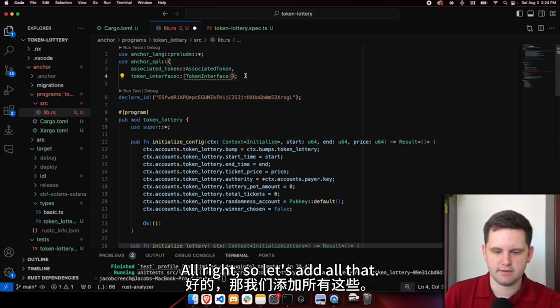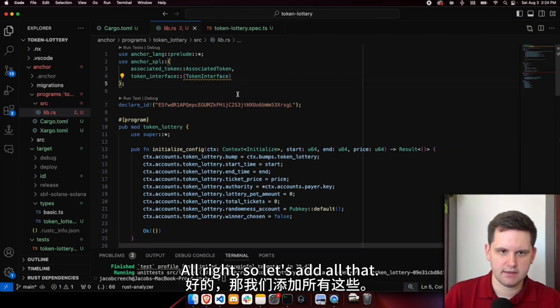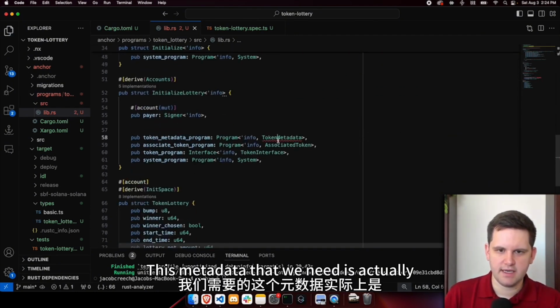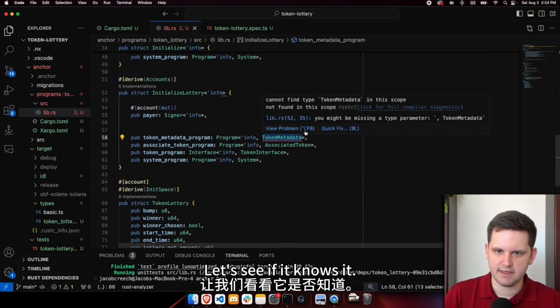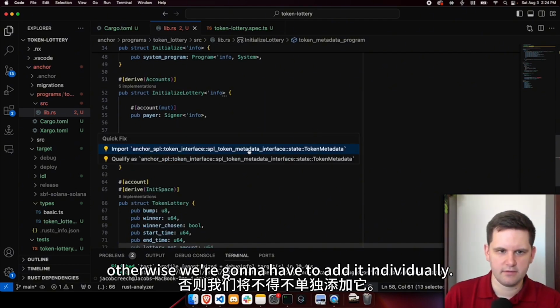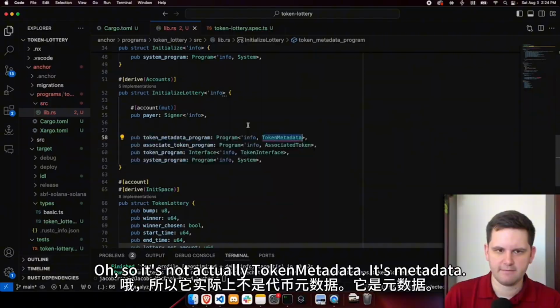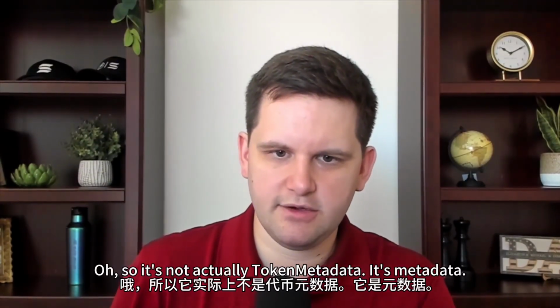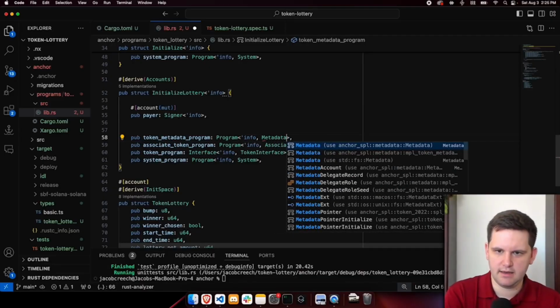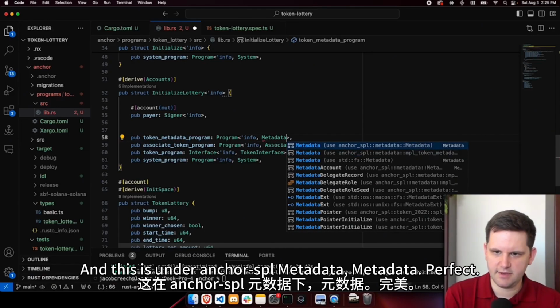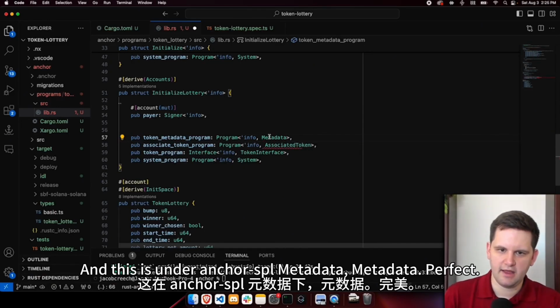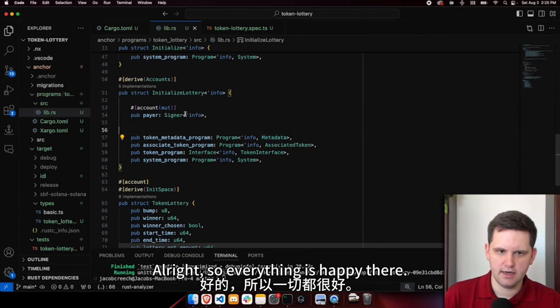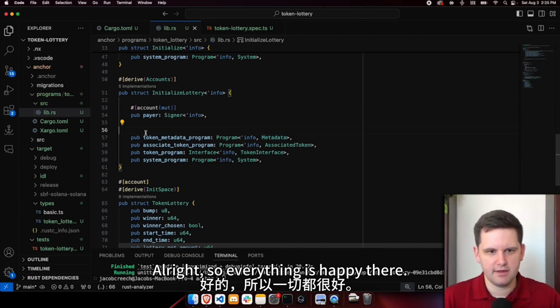All right, so let's add all that. This metadata that we need is actually from a different crate. Let's see if it knows it. Otherwise, I'm going to have to add it individually. Oh, so it's not actually token metadata, it's metadata. And this is under anchor_spl::metadata. Perfect. All right, so everything is happy there.